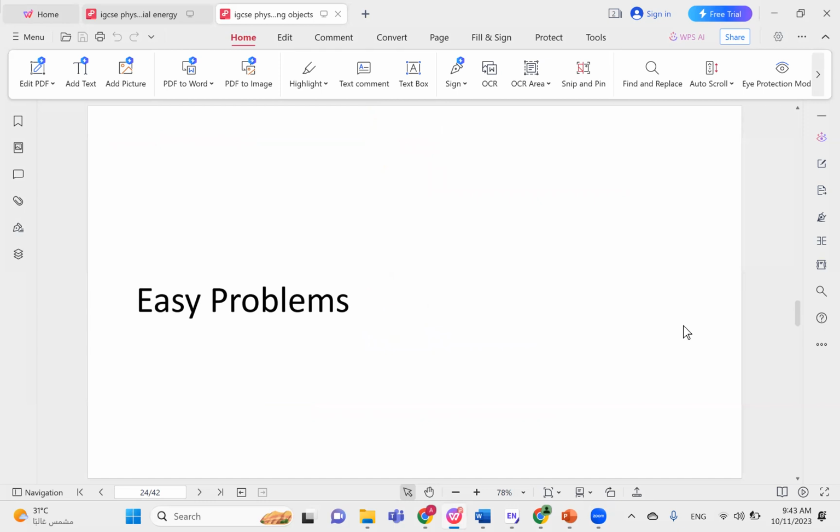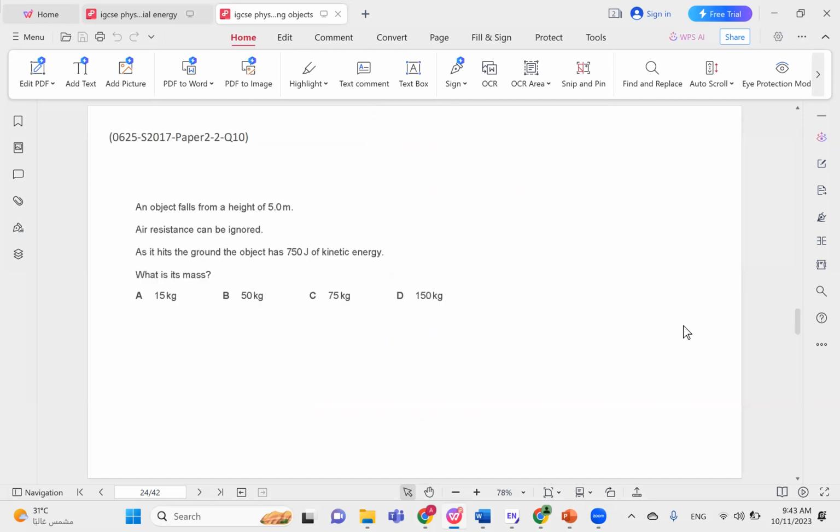Now that we've covered a lot of conceptual questions, let's go on to problems that require some math. An object falls from a height of 5. Air resistance can be ignored. As it hits the ground, the object has 750 joules of kinetic energy. What is its mass? Again, air resistance can be ignored.